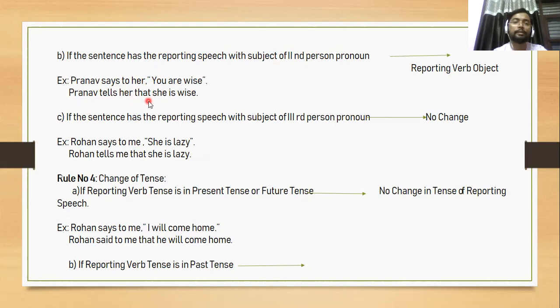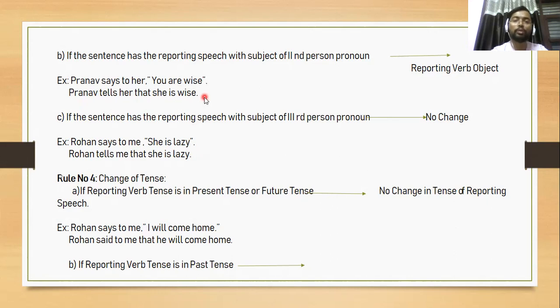that you changes according to the object. So it will take she here. She is a singular person, so the verb is also singular. Pranav tells her that she is wise.